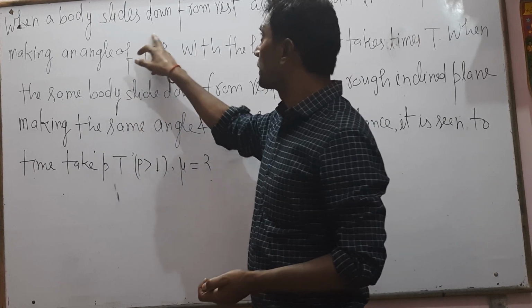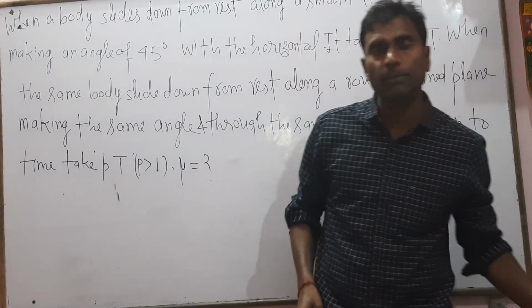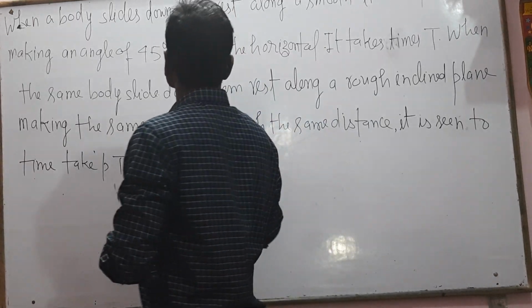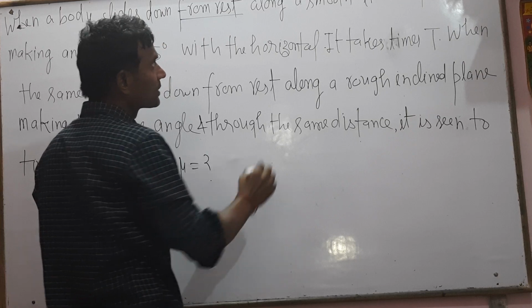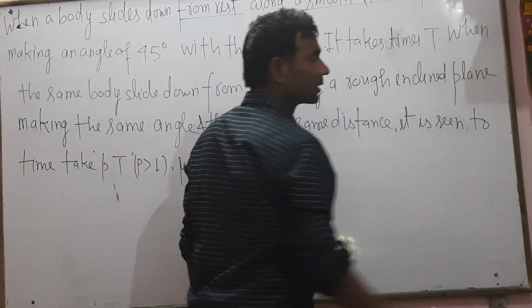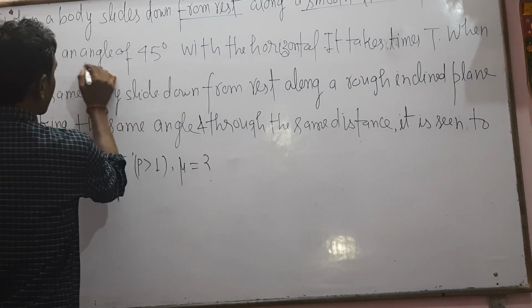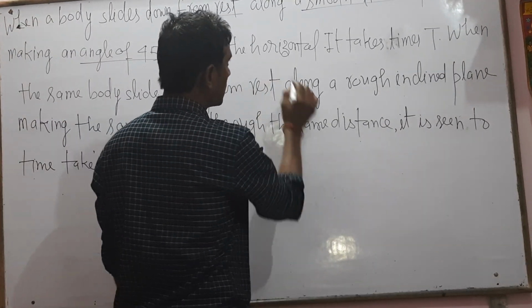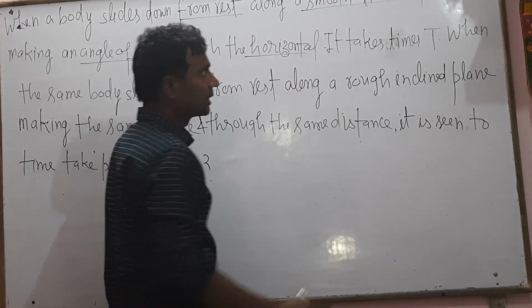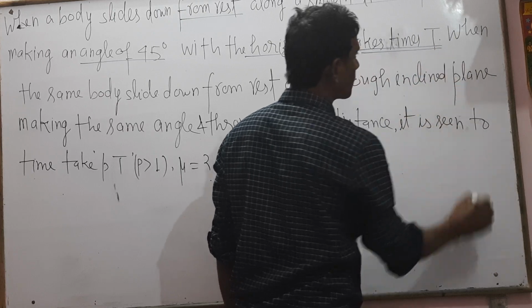When a body slides down from rest along a smooth inclined plane, making an angle of 45 degrees with the horizontal, it takes time capital T.